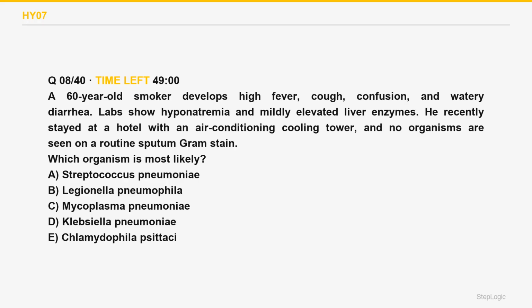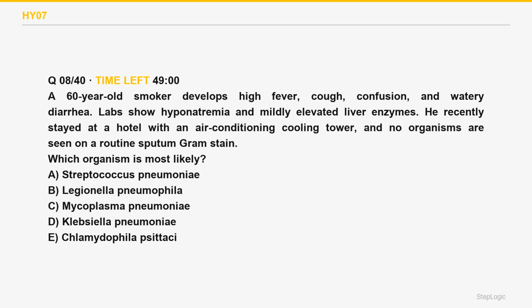Which organism is most likely? A 60-year-old smoker develops high fever, cough, confusion, and watery diarrhea. Labs show hyponatremia and mildly elevated liver enzymes. He recently stayed at a hotel with an air conditioning cooling tower, and no organisms are seen on a routine sputum Gram stain.